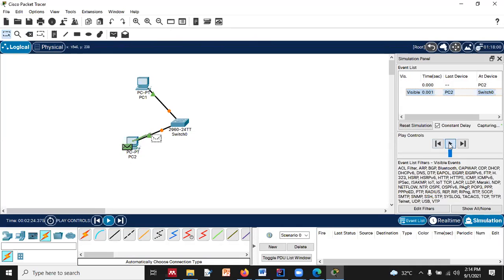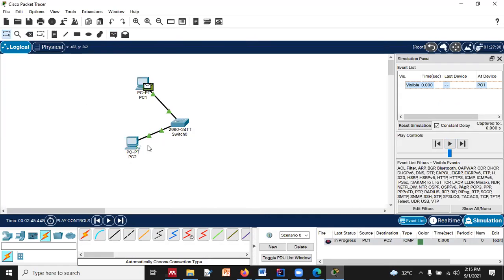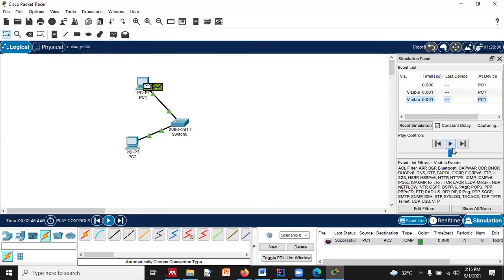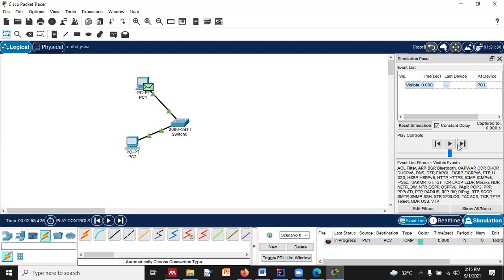So what I am doing is trying to, you can see this is the animation part, this is the simulation, right? And this is the real time, where we can simply send it this way, right? And once we do this in simulation, we can see how the packet will go, right?